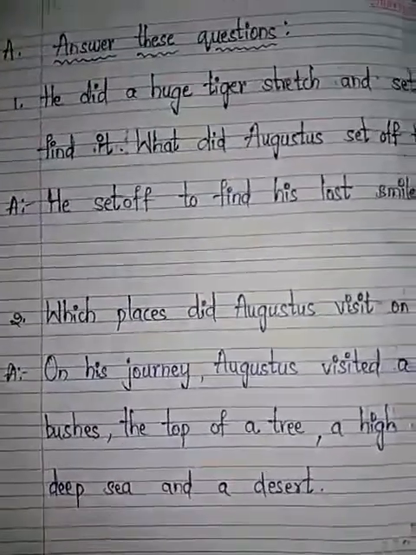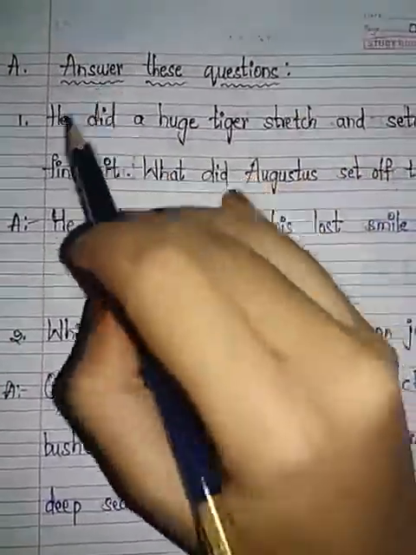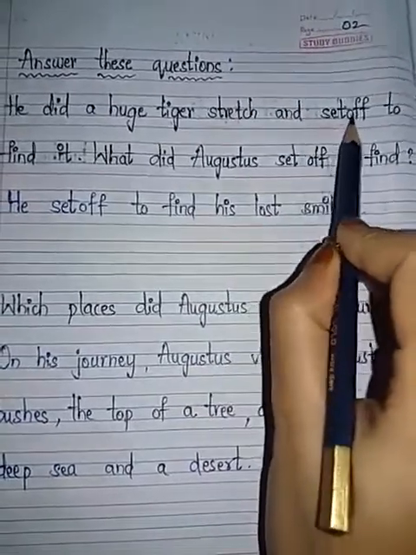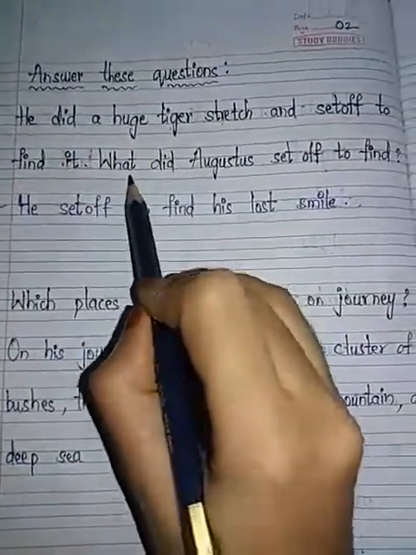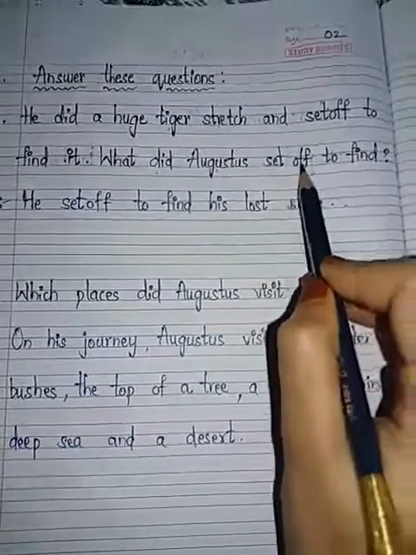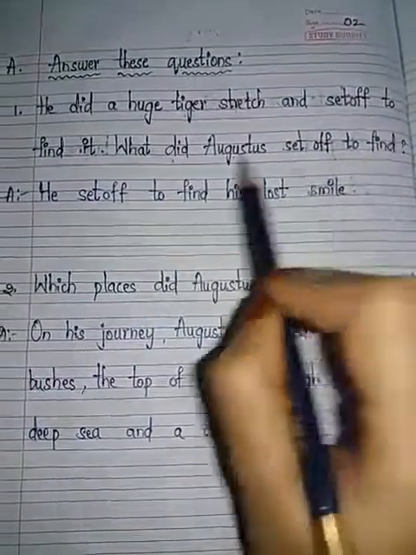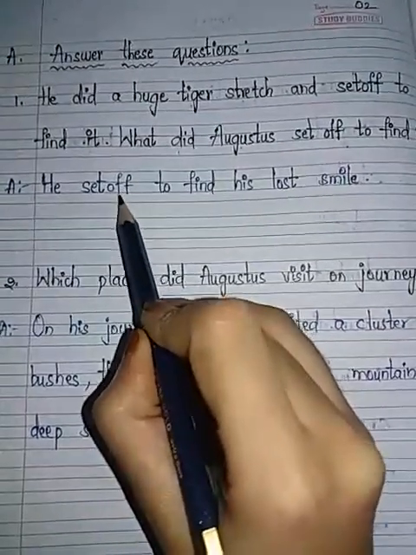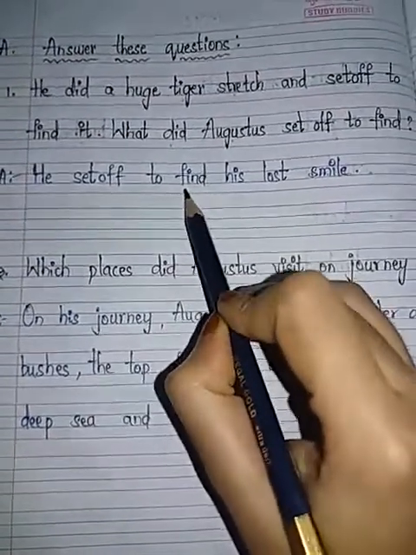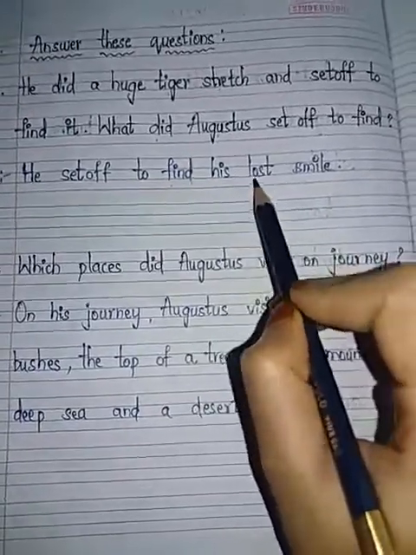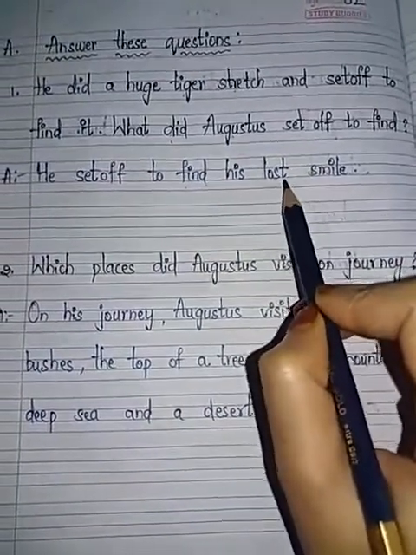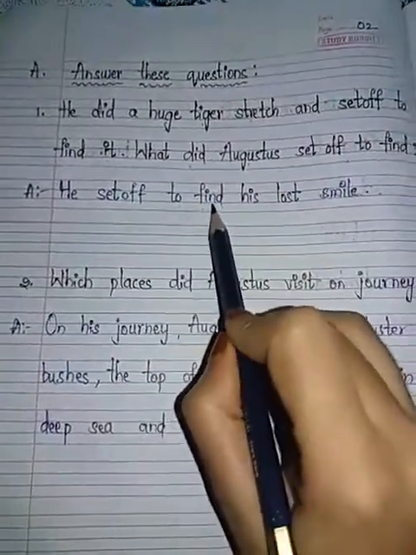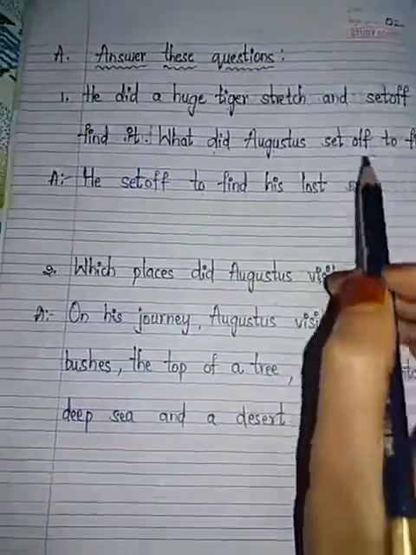Now let us go and answer these questions. First one: he did a huge tiger stretch and set off to find it. What did Augustus set off to find? Answer: he set off, S-E-T-O-F-F, to find, F-I-N-D, his lost, L-O-S-T, smile, S-M-I-L-E. He set off to find his lost smile.